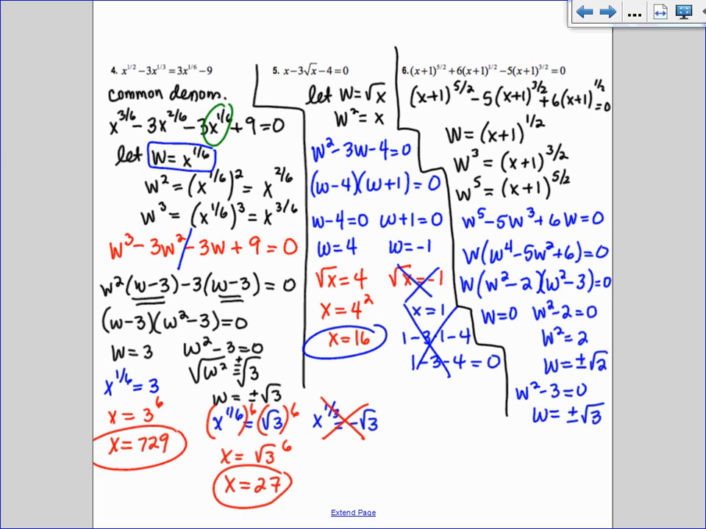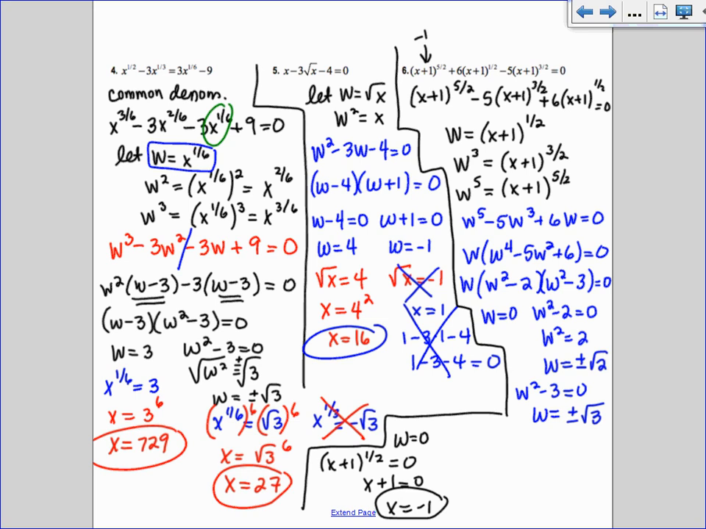So I'm going to replace. I'm going to write it down here. Let's start with the w equals 0. That means that x plus 1 to the 1/2 is equal to 0. Square both sides. Get rid of your 1/2 by squaring both sides. So I have x plus 1 equals 0. So I get x equals -1. That one will work. You can easily see if you go back to the beginning and you plug in -1. Do you guys see how all of them are 0? 0 plus 0 plus 0. That one works.